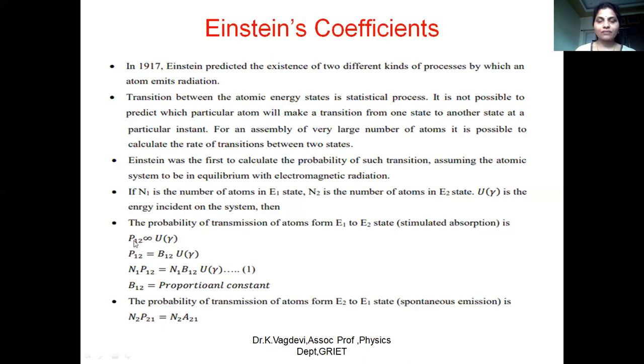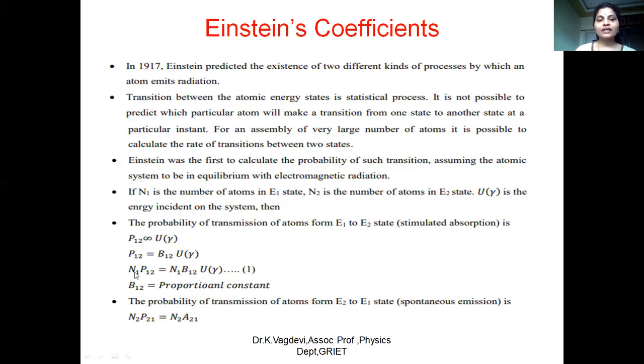So 1 to 2 state means whenever energy is incident on the system, the atoms will absorb that energy and go from the ground state to the excited state. Here the ground state is taken as the first state E1 and the excited state is taken as E2, the second state. So the probability of transition from 1 to 2 state is proportional to U nu, meaning the transitions will take place only when we incident some energy. That energy is taken as U nu here. Once we remove the proportionality, we write P12 is equal to B12 U nu. B12 is known as the proportionality constant.